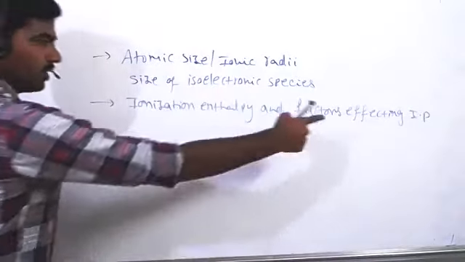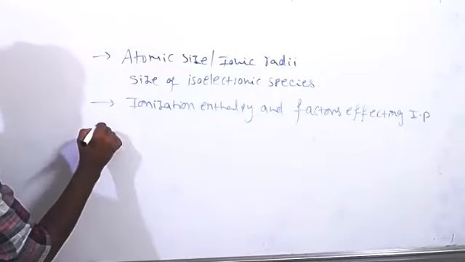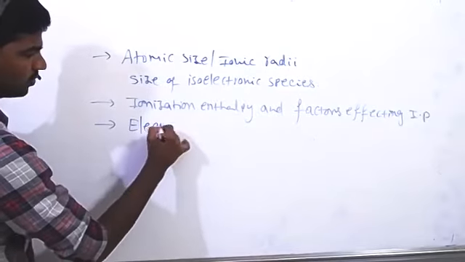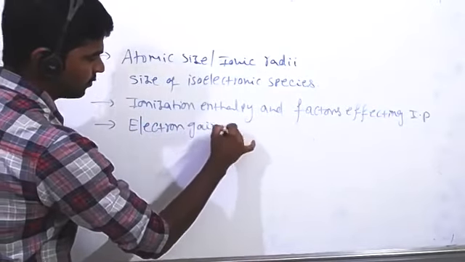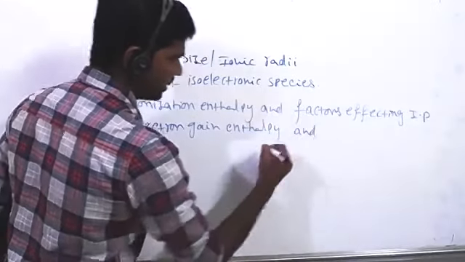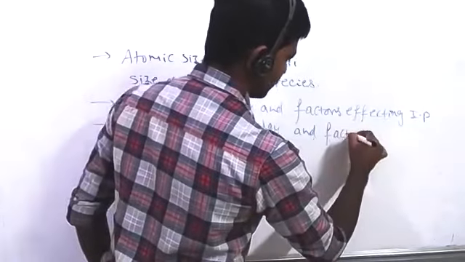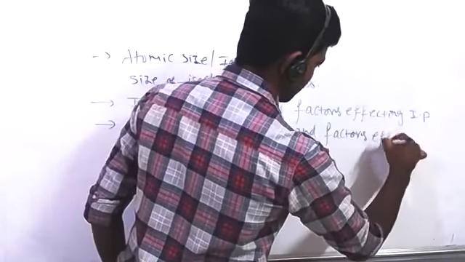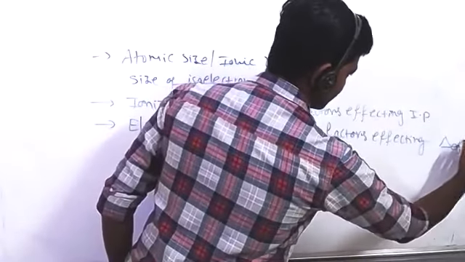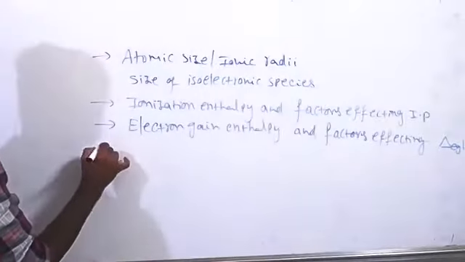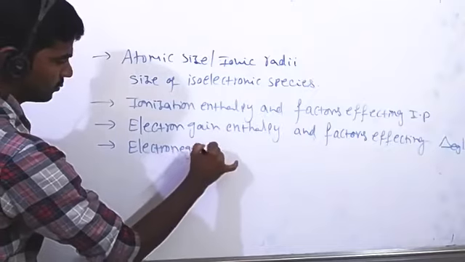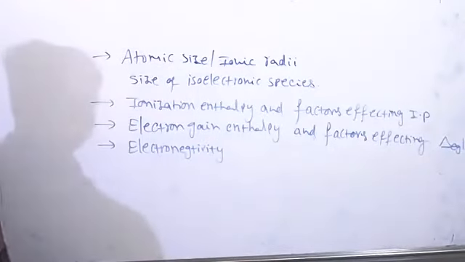So ionization enthalpy we can call ionization potential also, or ionization energy. Electron gain enthalpy and factors affecting electron gain enthalpy. Electronegativity and factors.